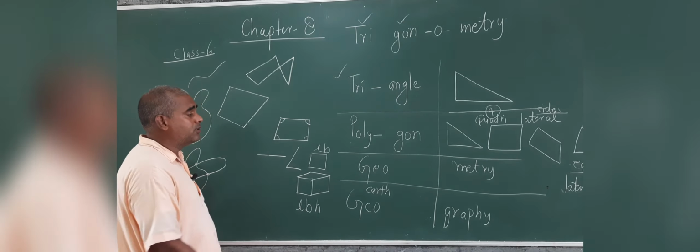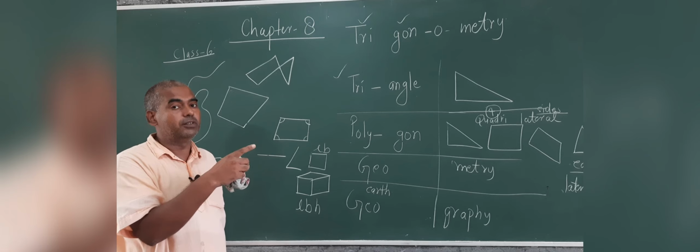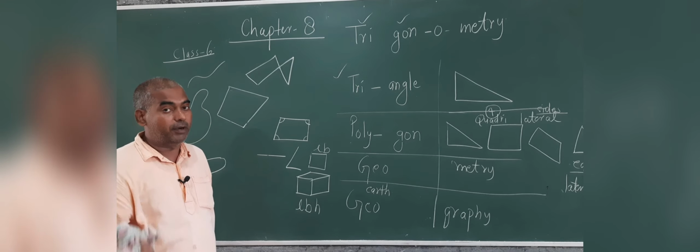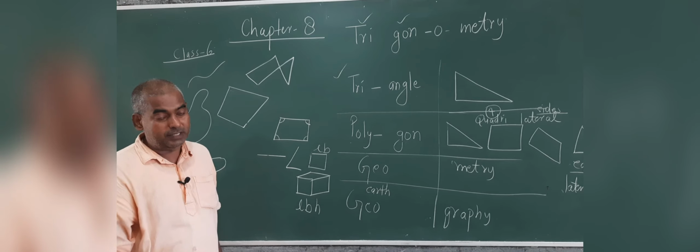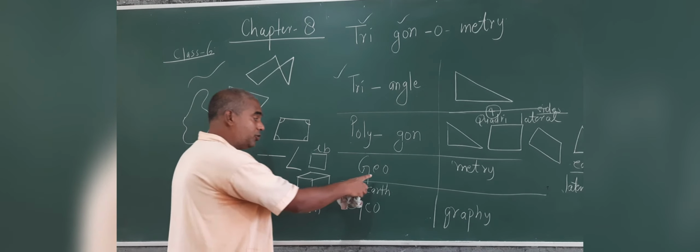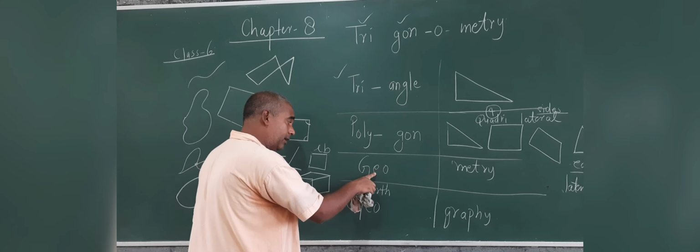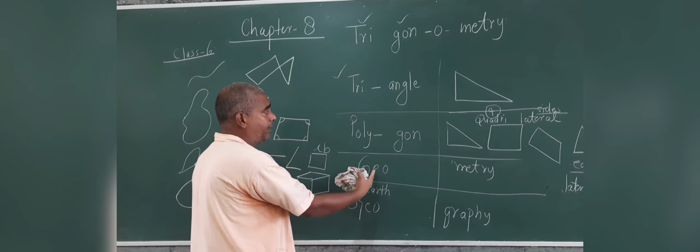So in geometry, what types of mathematics do we have? How many types of mathematics do we have? Because these terms are going to continue for the 3 to 4 years of your study: trigonometry, trigonometrical equations, trigonometrical relations. In geometry, the terms will come again, because geometry is the study of triangles also.